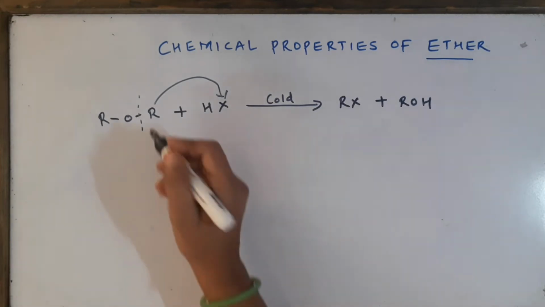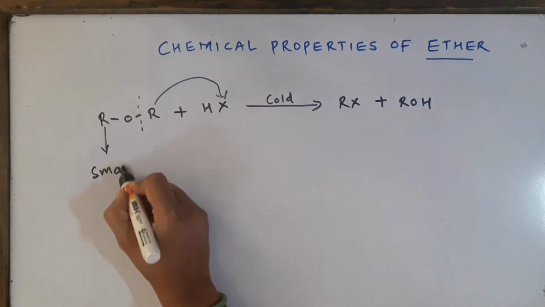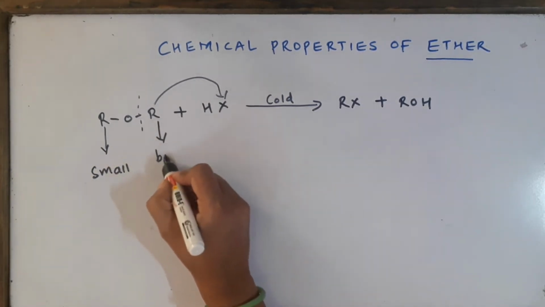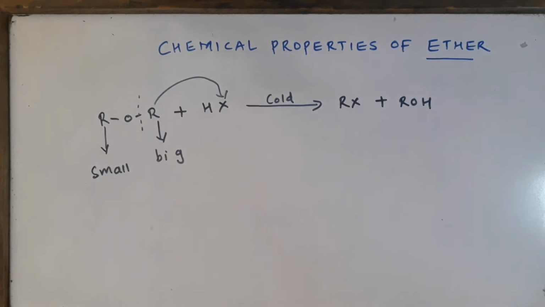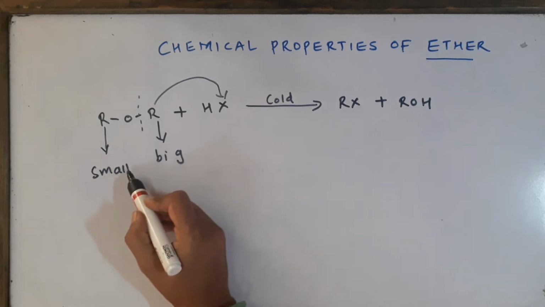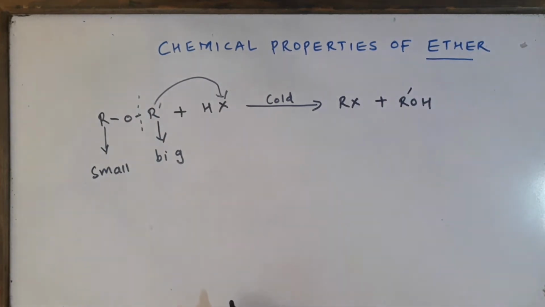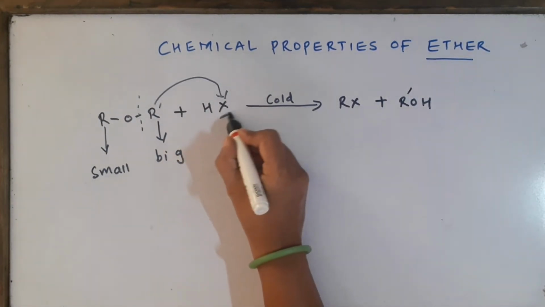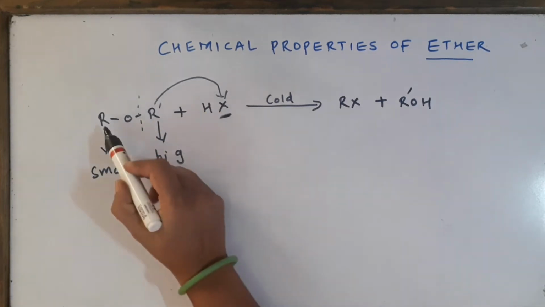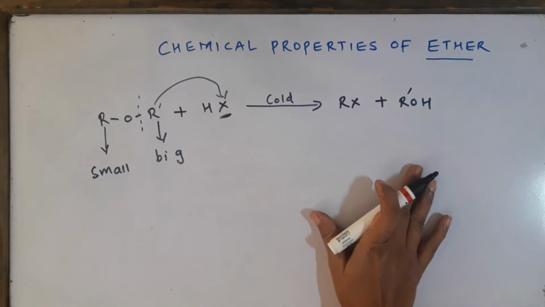One point we must remember is that out of the two groups, let us assume that one of them is very small and the second group is very big. As a rule, the smaller one will go with the halogen because it's very small. So the small-sized group goes with the halogen and the big one, let us say R dash, goes with the OH, because a bigger nucleophile finds it easy to attack a smaller group. The reaction stops here if you do it under normal conditions or at very cold conditions.